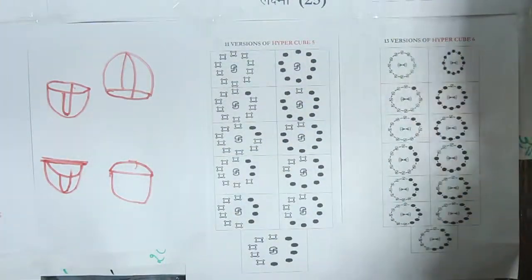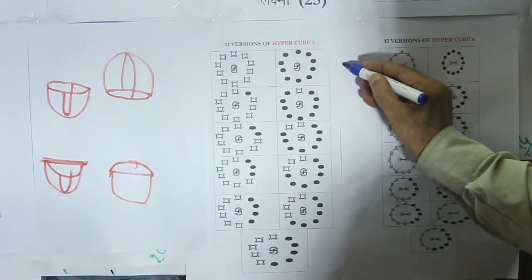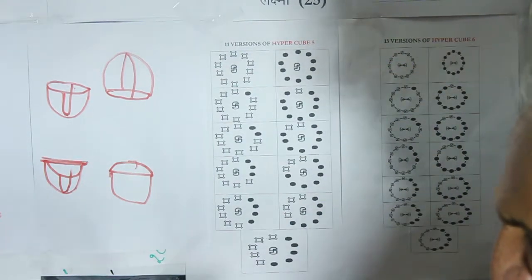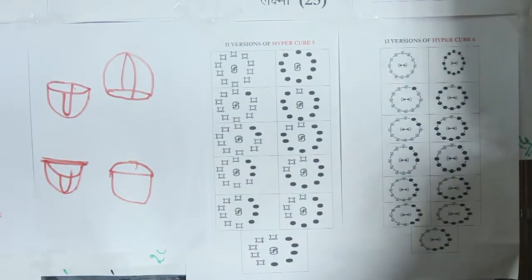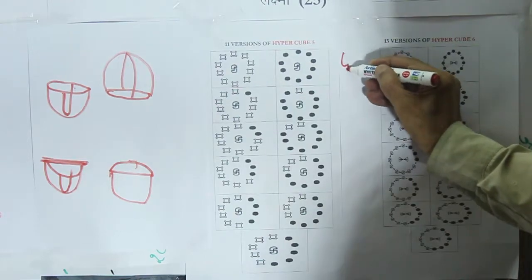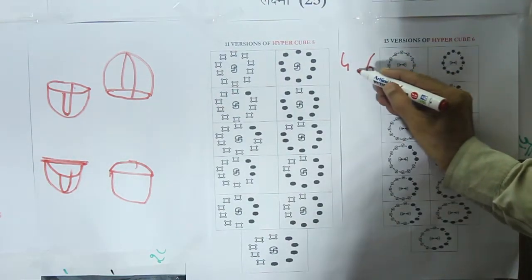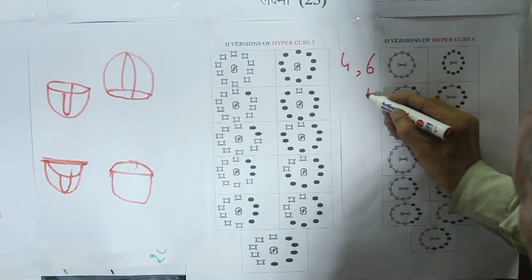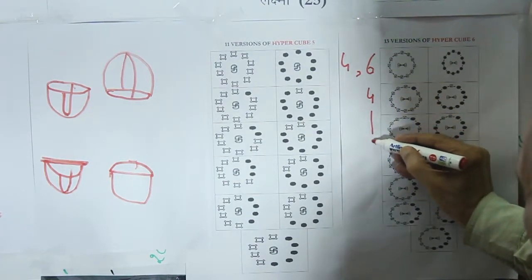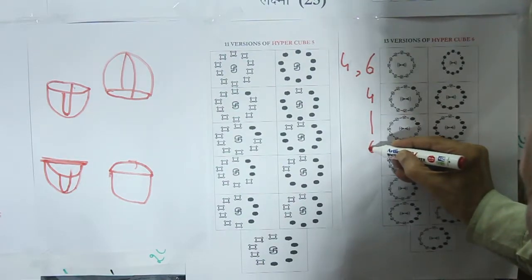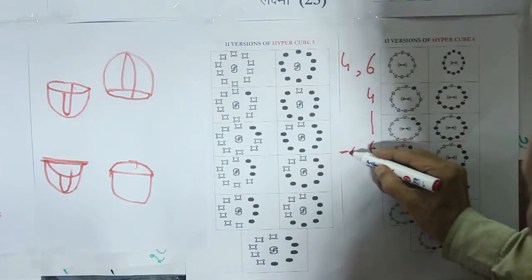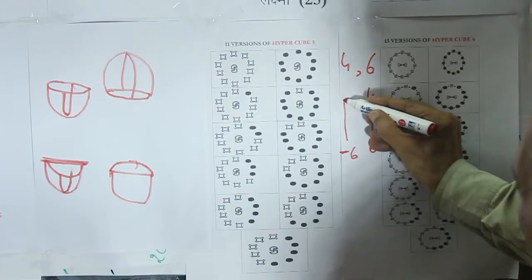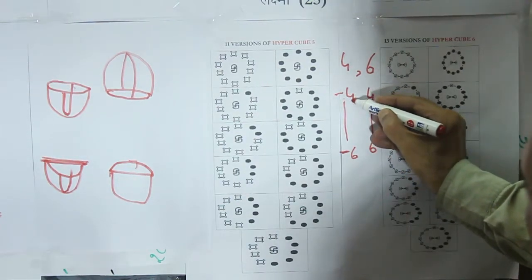We can have a pause here and take note of the interrelationship of 4-space and 6-space as dimension and as domain. So 4-space and 6-space are interrelated, and therefore 4-space as dimension takes to 6-space as domain, and minus 6-space as dimension takes to minus 4-space as domain.